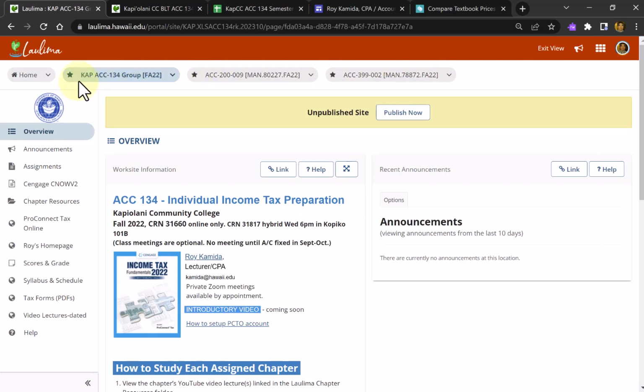Our class is the Kapilani Accounting 134 group, meaning there are two sections to our class. Both sections will be using this one Laulima site to do all their work for fall 2022.